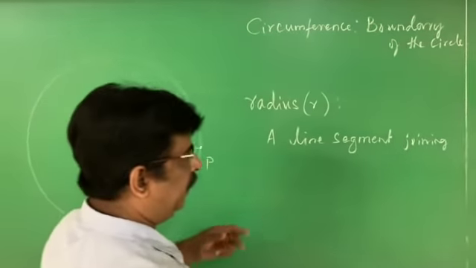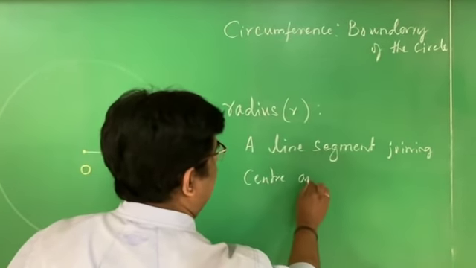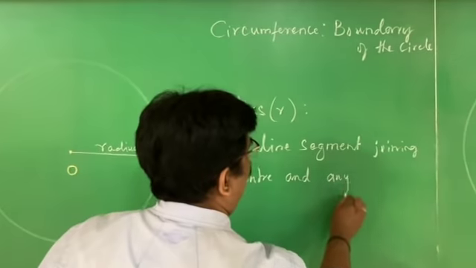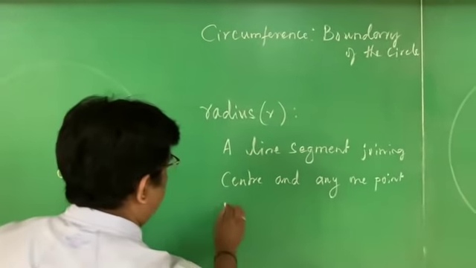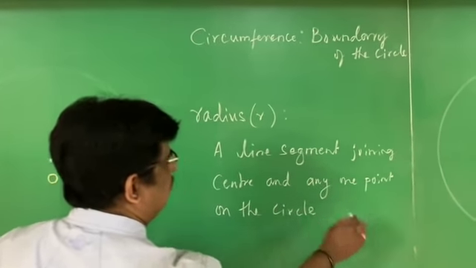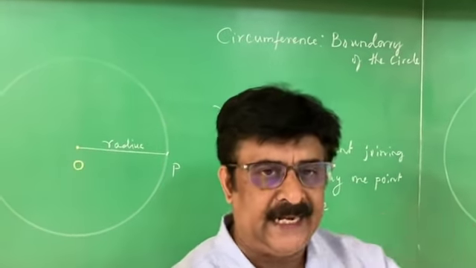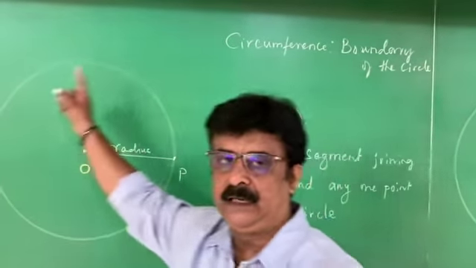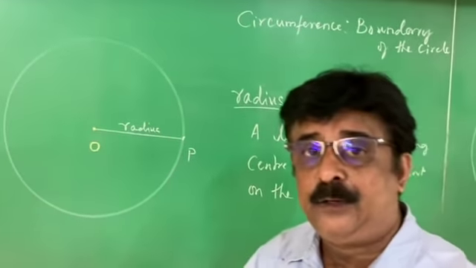Joining 2 points. Joining the center and any one point on the circle. What is radius? Radius is a line segment joining the center and any point on the circle. That is the first thing you have to understand related to radius.